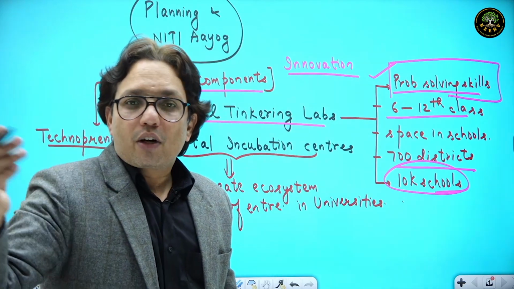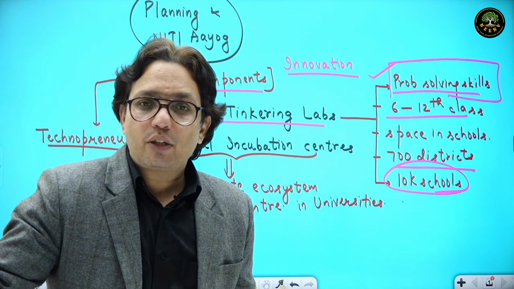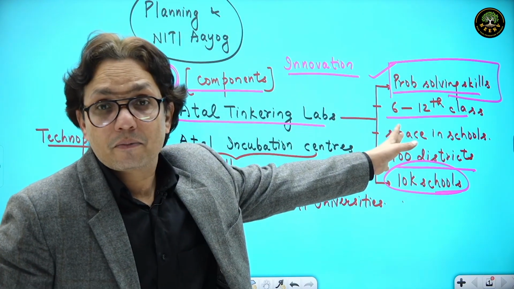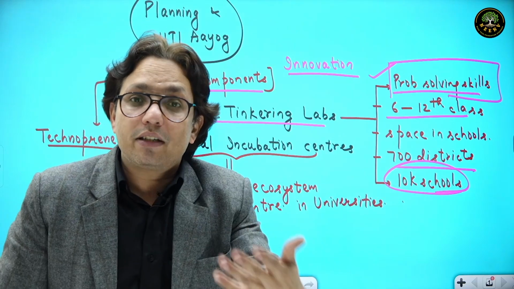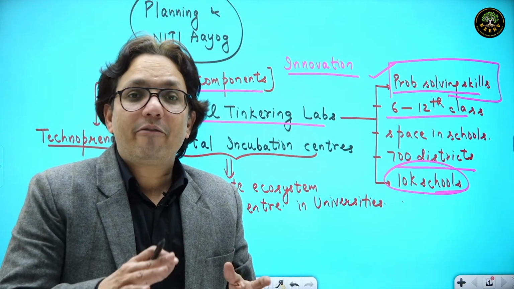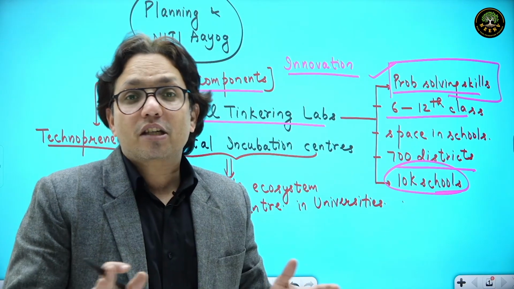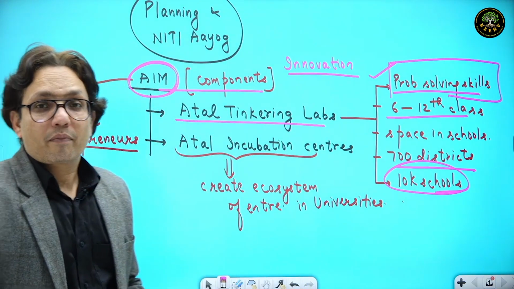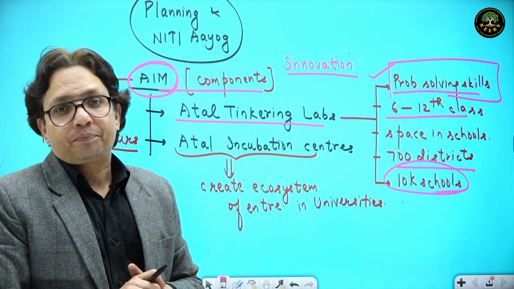Now if after 12, 13 years he gets into graduation, he would have his mindset of problem solving skills. Probably by 2030, 2035, we may have many entrepreneurs coming up in India just because of Atal Tinkering Labs. This is for the kids.